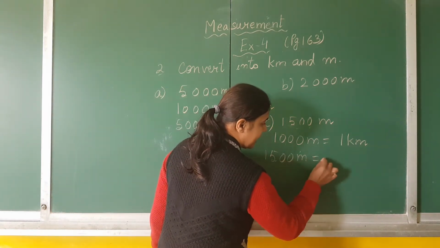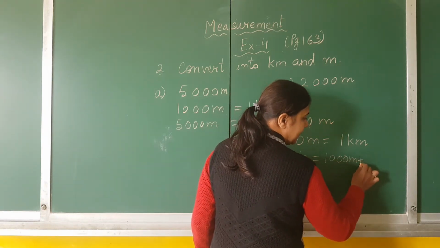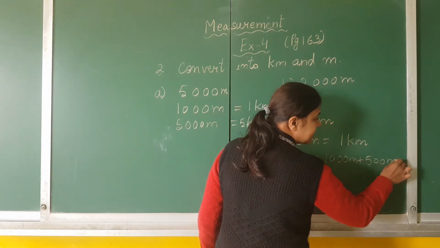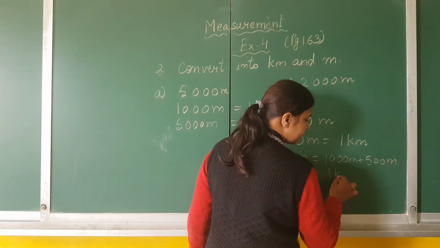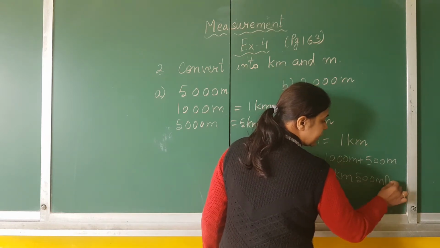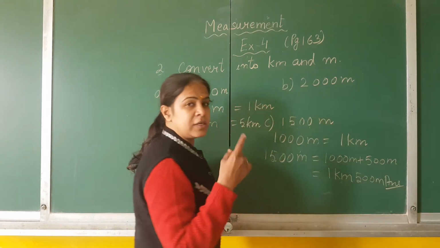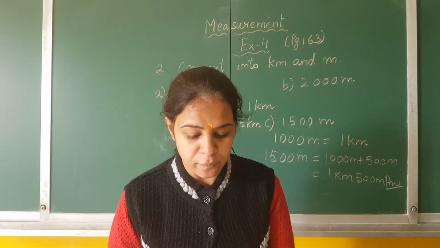1500 meter. I will expand this: 1000 meter plus 500 meter. So 1000 meter makes 1 kilometer, and the rest, 500, is the meter. So children, in this way you will try to solve the rest of the questions. Okay, so I will move to the next topic.